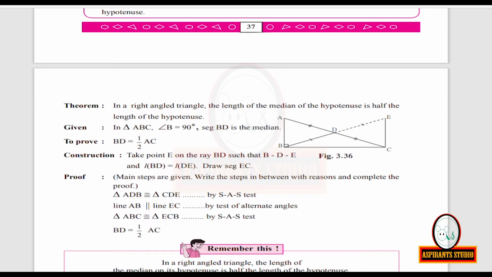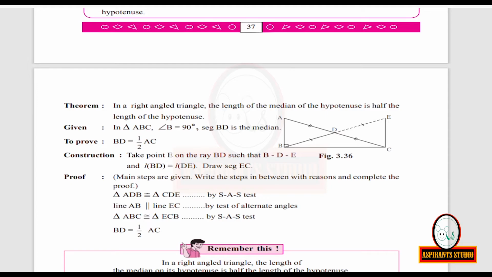Within brackets you have to write interior angles. You all know that the sum of the measures of interior angles will be 180 degrees. So here angle ABC and angle ECB are interior angles. Hence we get the statement angle ABC plus angle ECB is equal to 180 degrees.